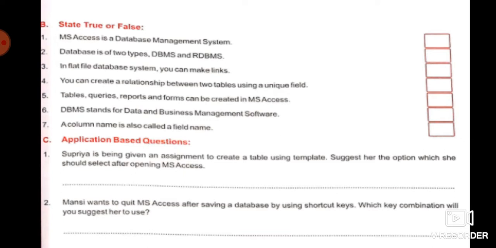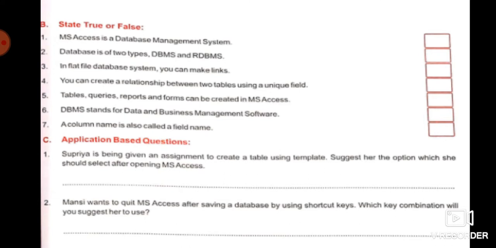First is Supriya is being given an assignment to create a table using templates. Suggest her the options which she should select after opening MS Access. So in this question you have to write the steps for how we can create a database using templates. I have told you that we can create database in two ways. First is the blank database and second is using templates. For creating database using templates, first you have to open MS Access.